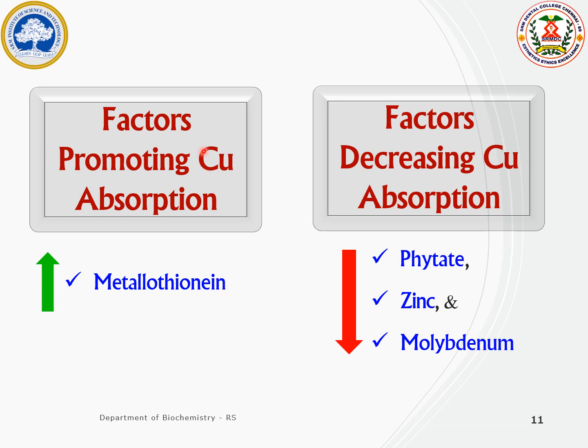There are various factors which promote and decrease copper absorption. Metallothionein, a metal binding protein, increases the absorption of copper. The factors which decrease copper absorption are phytate, zinc and molybdenum. These components compete with copper and decrease its absorption.